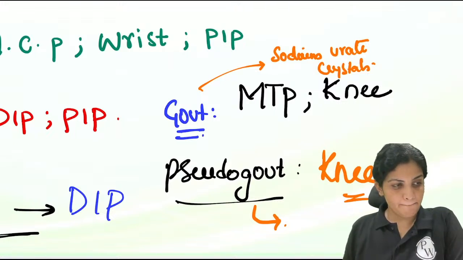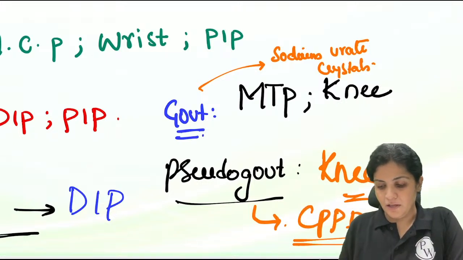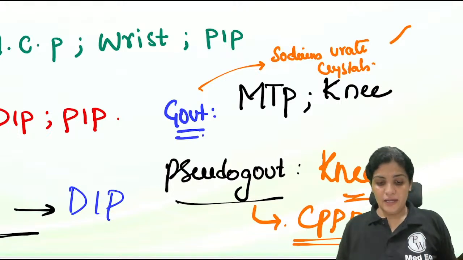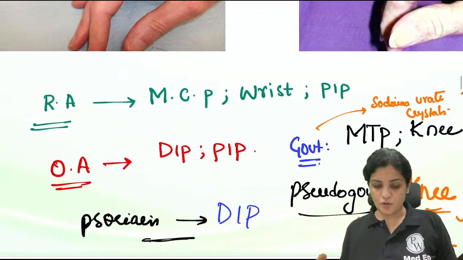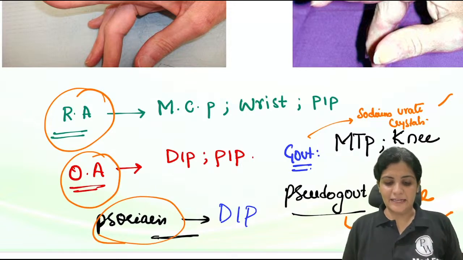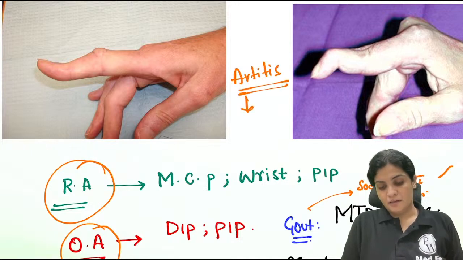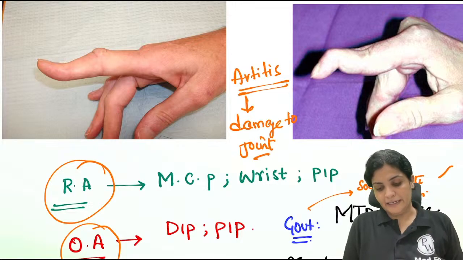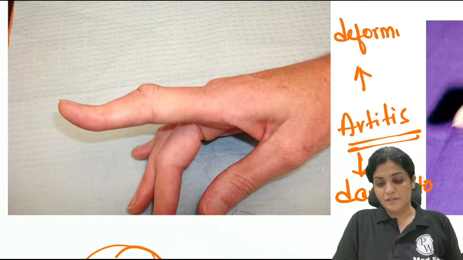Pseudo gout, calcium pyrophosphate. CPPD. So these are the crystals which get involved in case of your diseases, and this will result in arthritis. So it's called gouty arthritis. It is called pseudo gouty arthritis, and then there is rheumatoid arthritis, osteoarthritis, psoriatic arthritis. Any arthritis is nothing but damage to the cartilage. So any arthritis is damage to the joint which starts with the cartilage. And now what happens is they will result in deformity. Over a period of time, they will result in deformity.